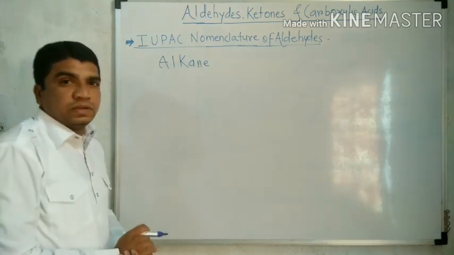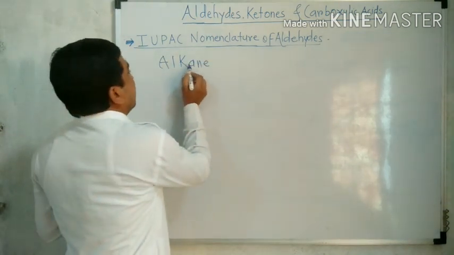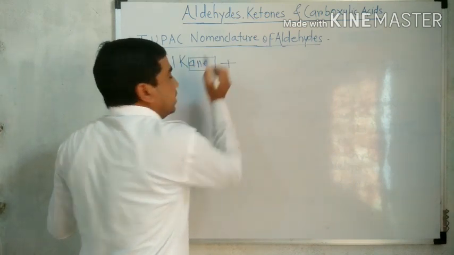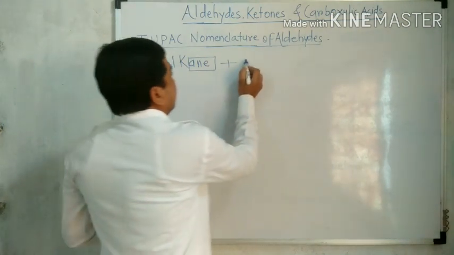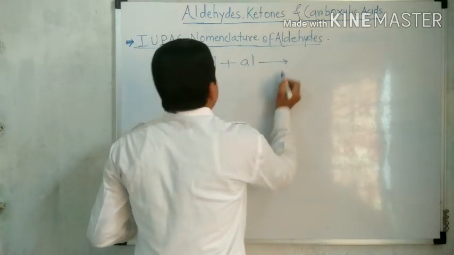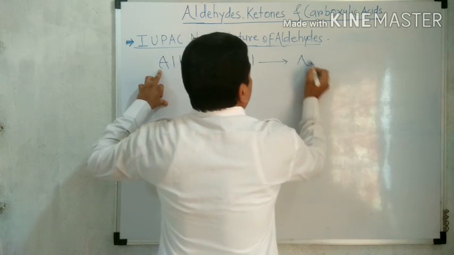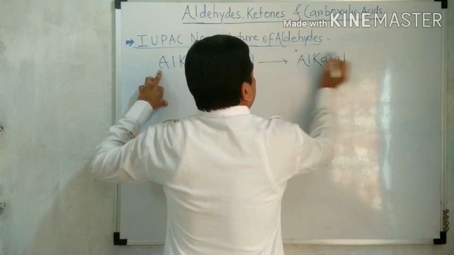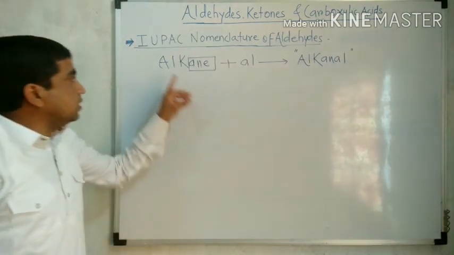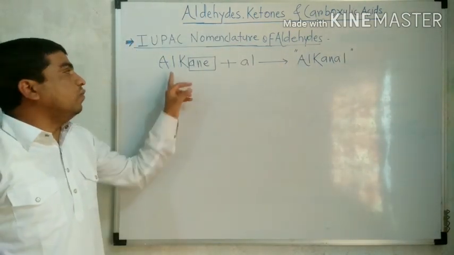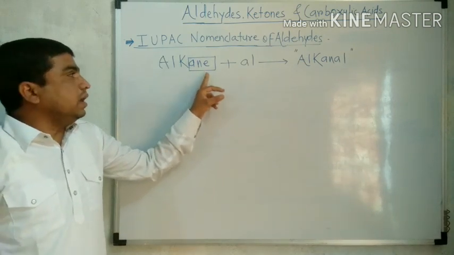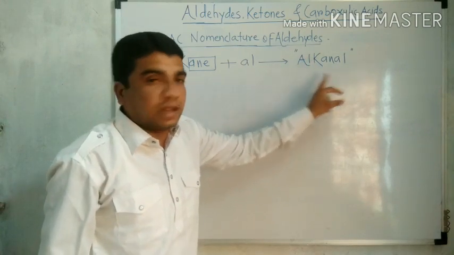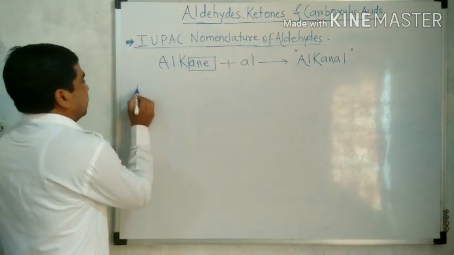The first, important rule is that the IUPAC name of aldehyde is obtained by replacing the 'e' from the name of the corresponding alkane by adding 'al'. Therefore, what we obtain is alkanal. They are considered as derivatives of alkane. From the name of alkane, 'ane' is replaced by 'al'. They are considered as the corresponding alkanal. For example,